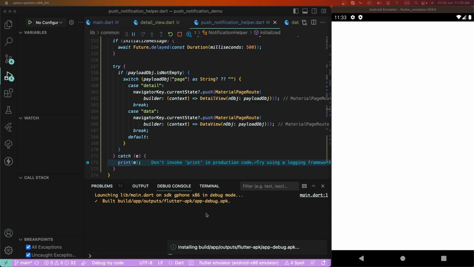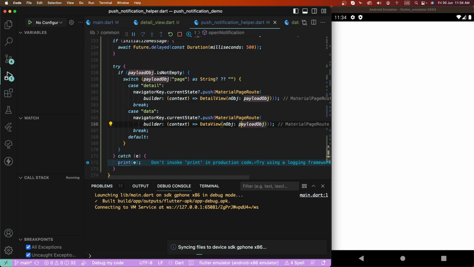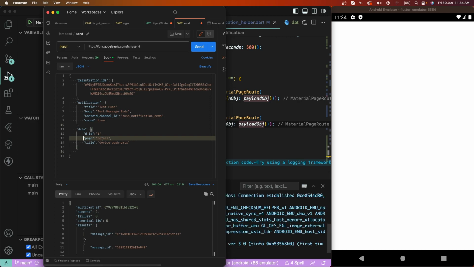Okay, now run this Android app. We need to test the push first of all. We need to set the push data here. Set the data inside, whatever type of data you pass. You need to set which screen opens. The screen name needs to be set here as details. Then configure this detail page. You can change this. If you change the tab screen, you can change the name here.